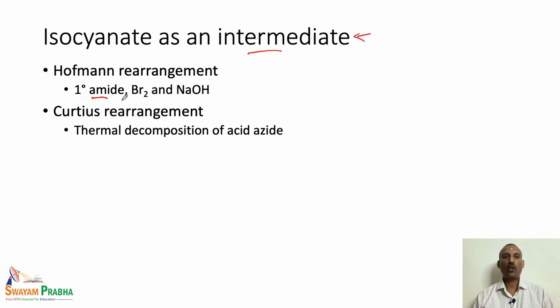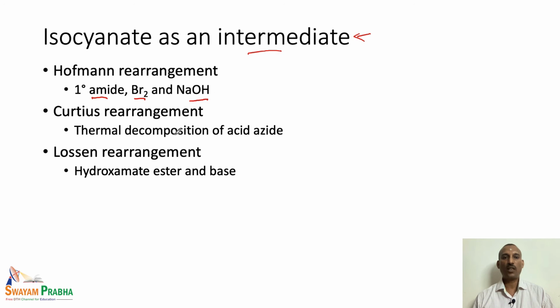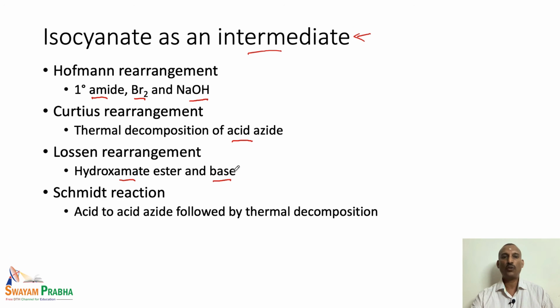Here a primary carboxamide is treated with bromine and sodium hydroxide. The next one is the Curtius rearrangement. Here the thermal decomposition of the acyl azide or acid azide leads to the formation of an isocyanate intermediate. The next one is the Lossen rearrangement. Here a hydroxamate ester and a base are treated together to form the isocyanate. And then we have the Schmidt reaction. Here acid is converted to acid azide, and this acid azide is decomposed thermally to form the isocyanate. So, these are all the various reactions in which isocyanate is involved as an intermediate.